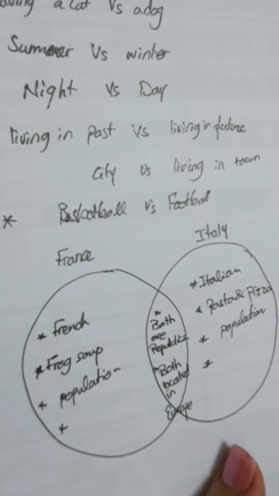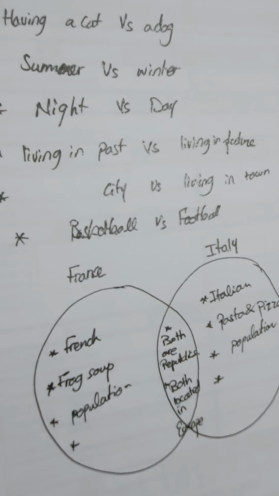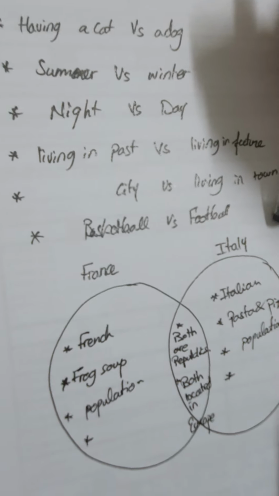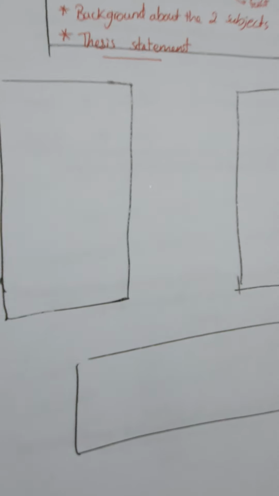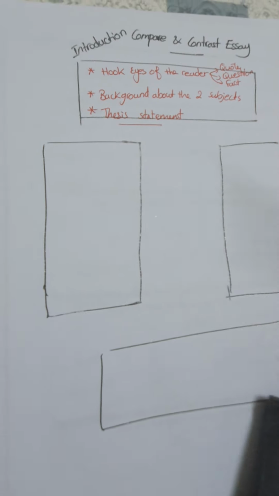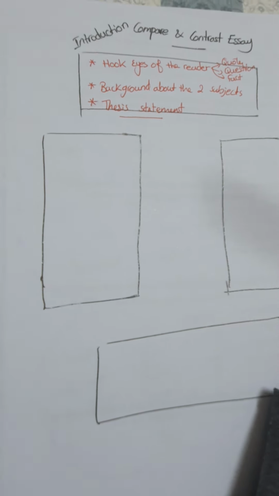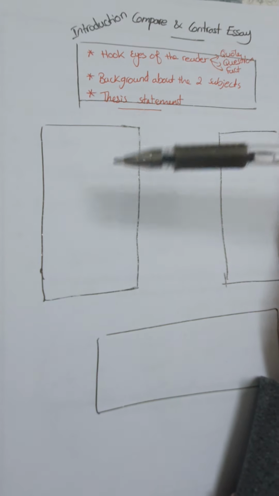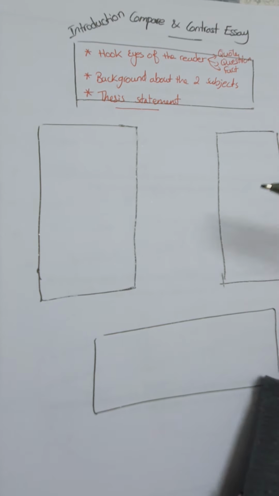Okay. So after we pick our subject, and after we list the differences and similarities in the Venn diagram, it is now time to write our compare and contrast essay. And I will tell you now why I drew it like this. In each essay, I have an introduction, body, and conclusion.